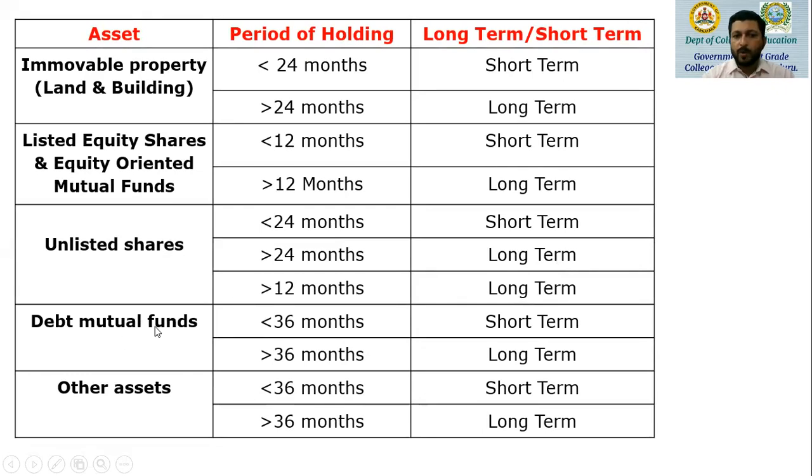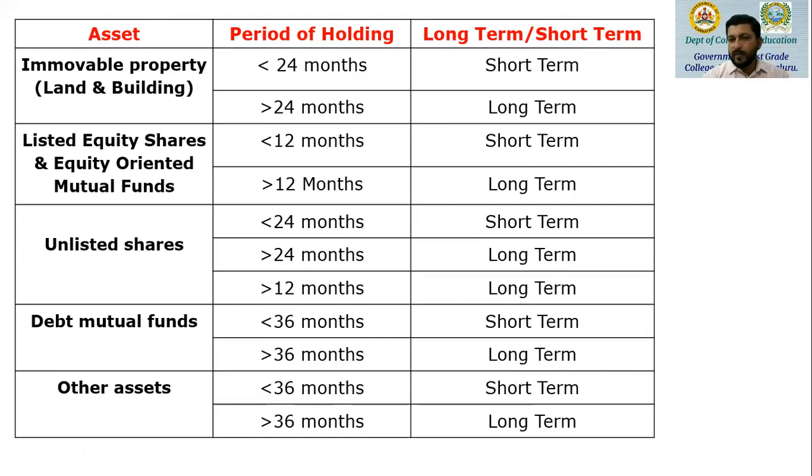Now, as far as debt mutual funds are concerned, if held for less than 36 months, then that asset becomes a short-term capital asset. If the same debt mutual funds are held for more than 36 months, it becomes a long-term capital asset. Then as far as other assets are concerned, if the period of holding is less than 36 months, it is treated as a short-term capital asset. And if for other assets the period of holding is more than 36 months, it becomes a long-term capital asset.